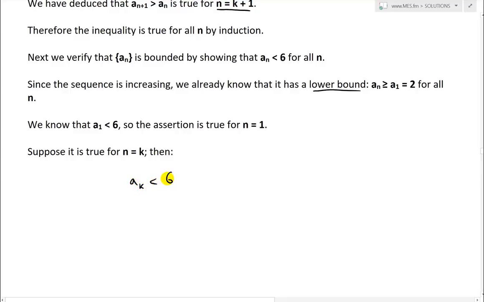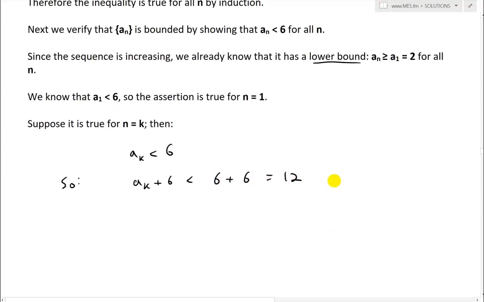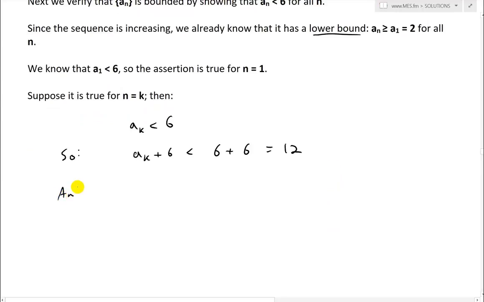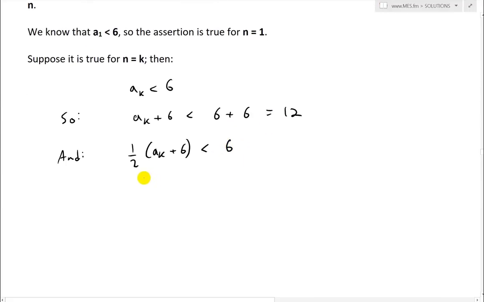So if a_k is less than 6, I do the exact same thing: a_k plus 6 is less than 6 plus 6 equals 12. So do the same thing on both sides, and make it all uniform as from above. So we have 1/2 (a_k plus 6), the sign stays the same. This is going to be 12 over 2, which is 6. So in other words, this right here is just a_(k+1) by the recursion relation.